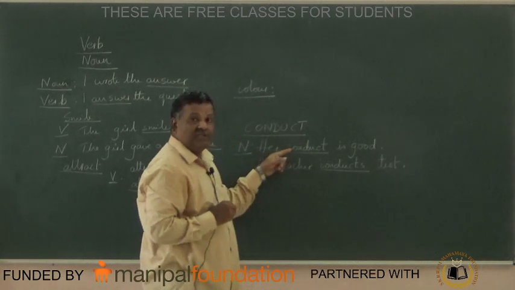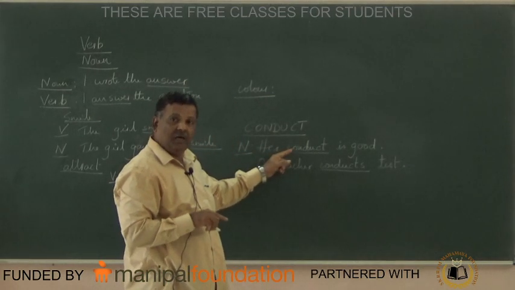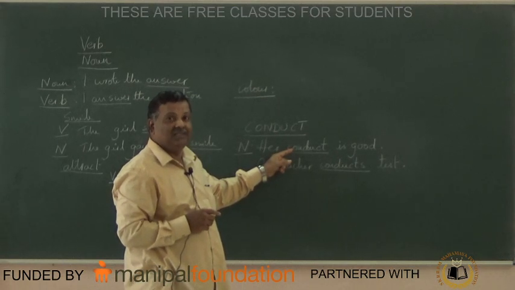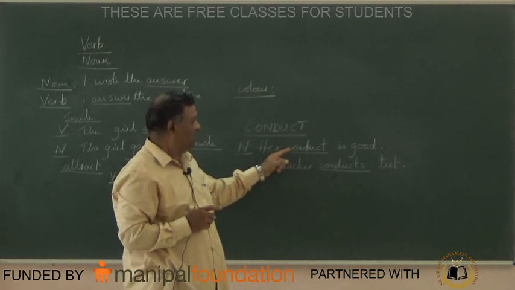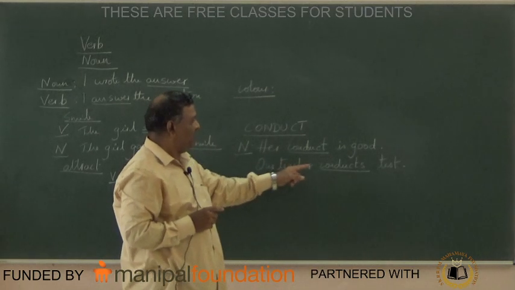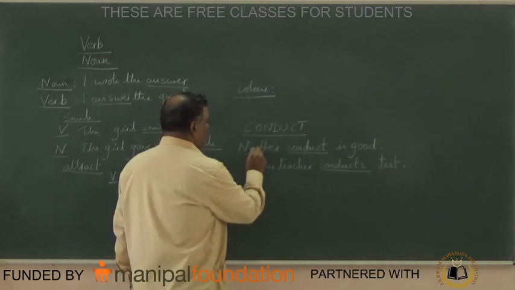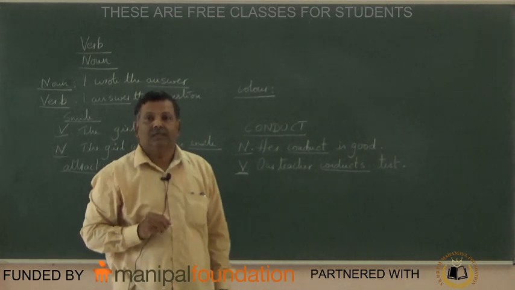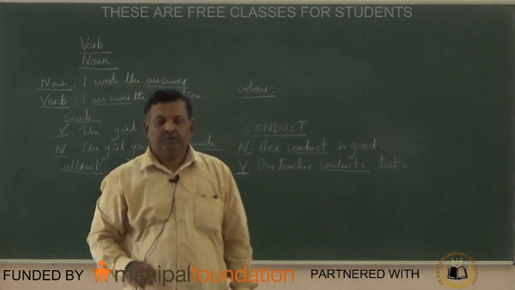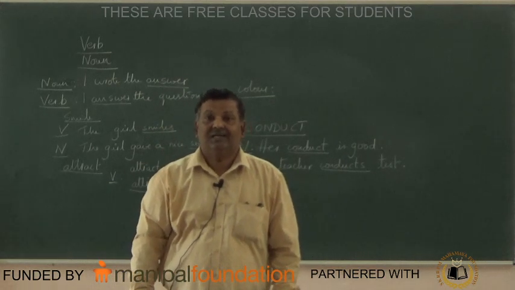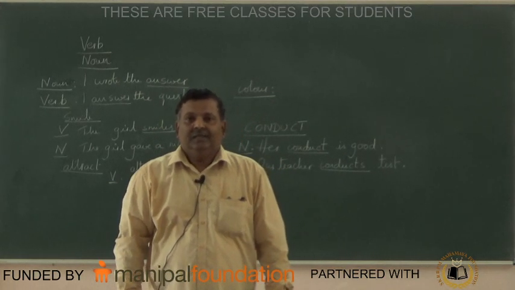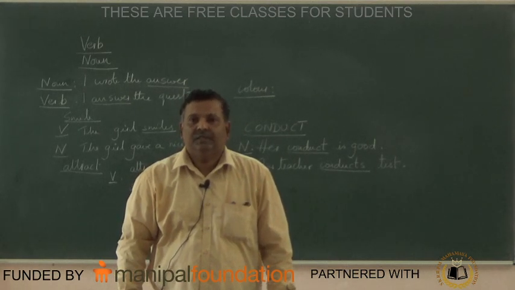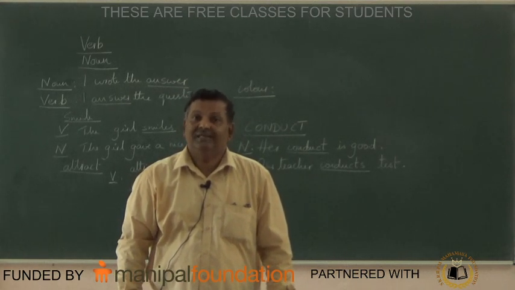When it is used as noun, it should be pronounced one way. When it is used as verb, it should be pronounced as what? It should be pronounced with the stress on the second syllable. Yes. We conducted a tournament. A tournament was conducted.